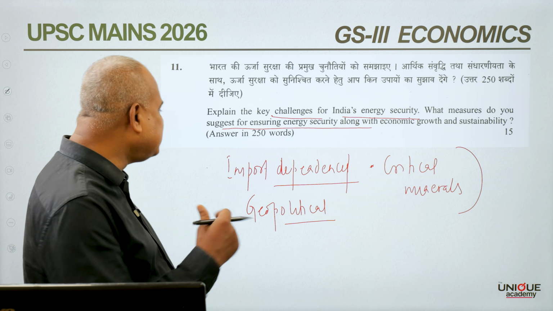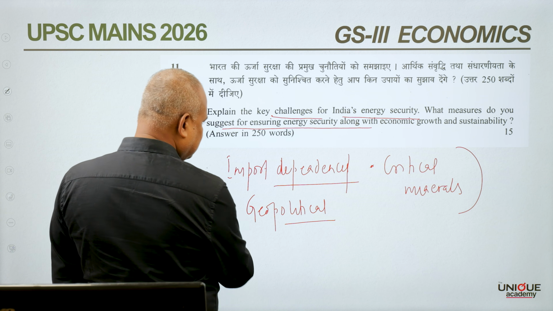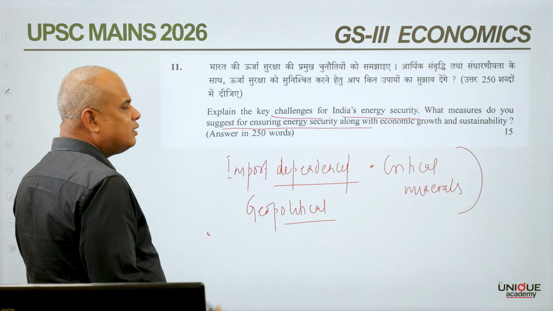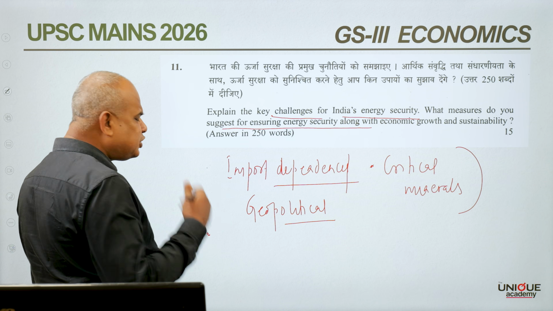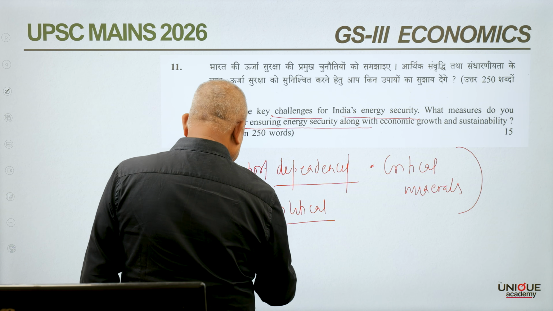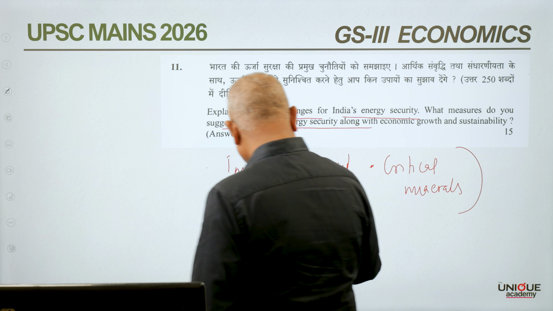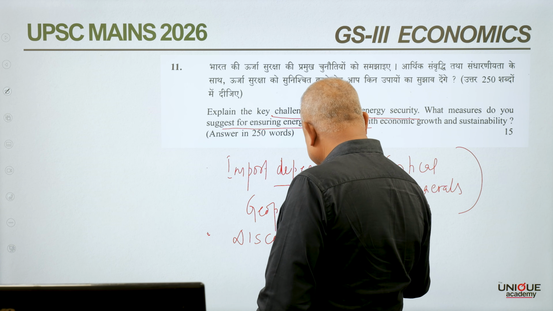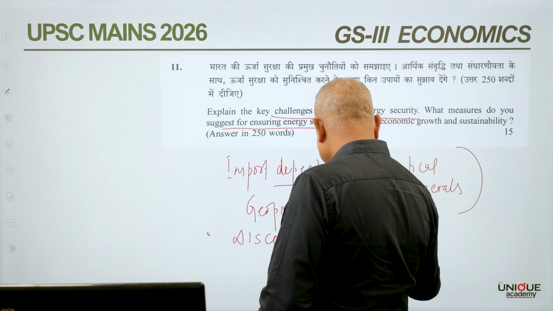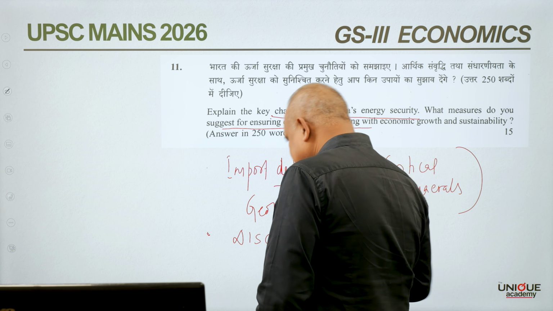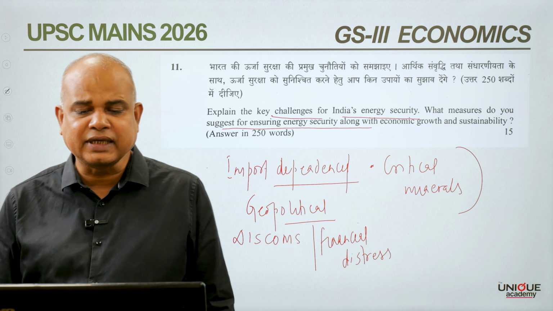As far as existing challenges are concerned, the third challenge is DISCOMs and their financial distress. For the last so many years, we have been saying that they are facing one challenge or another.